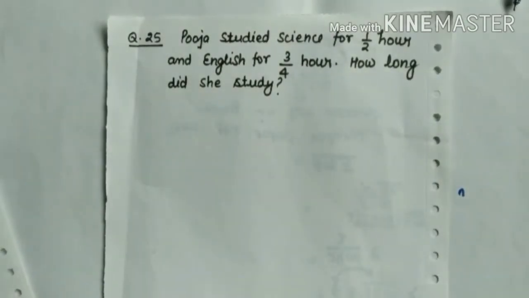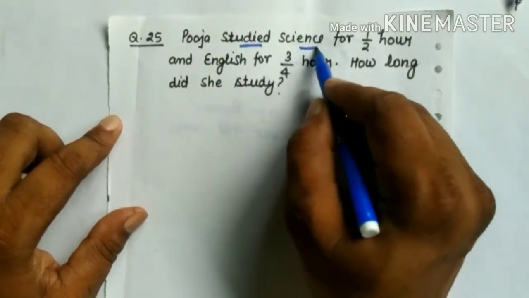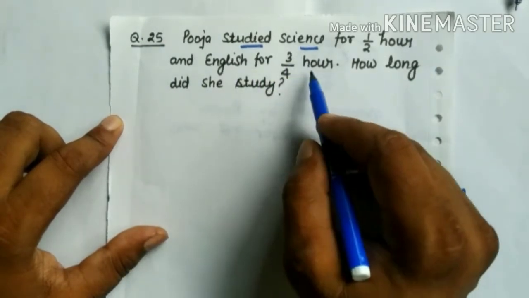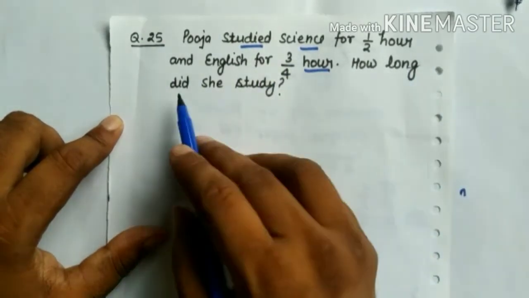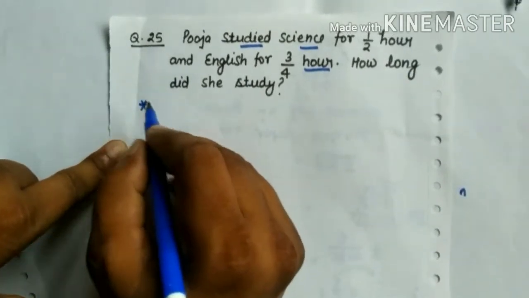Question number 25. Pooja studied science for 1/2 hour and English for 3/4 hour. How long did she study? Now let's start the solution.